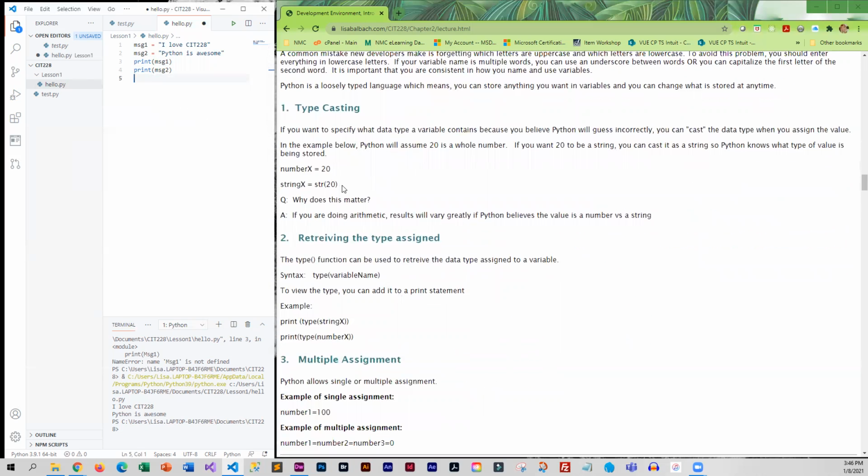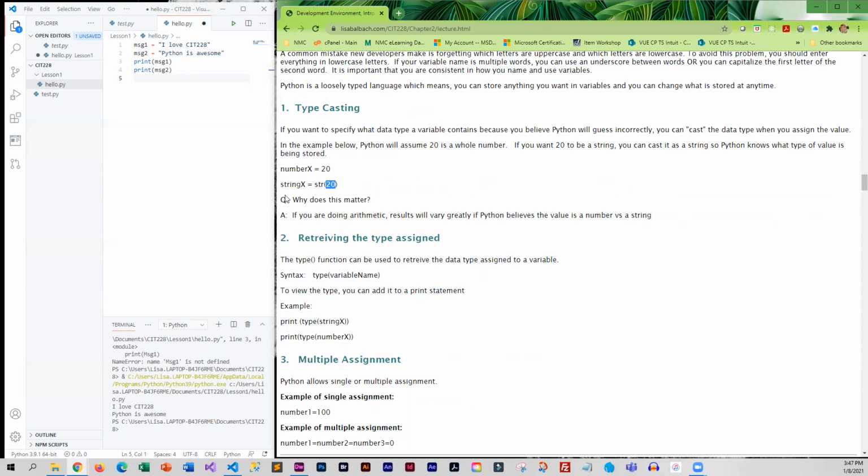Now, what if you are concerned that the interpreter is going to assign the wrong data type? You can actually use what's called a typecast, and you can tell the interpreter what kind of data it is. So if I wanted to make sure that 20 is going to be a string, I can actually put str and in parentheses put the value, and it will store it as a string.